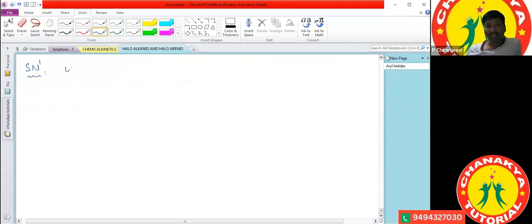SN1 reaction is called a unimolecular nucleophilic substitution reaction. S is substitution, N is nucleophilic, and 1 means unimolecular. So the SN1 reaction is called a unimolecular nucleophilic substitution reaction.